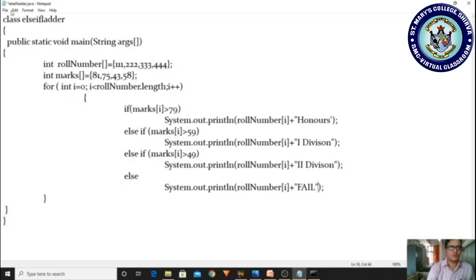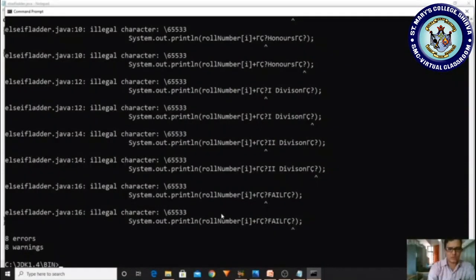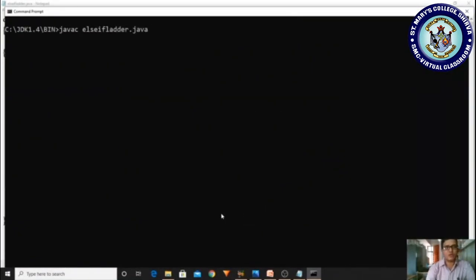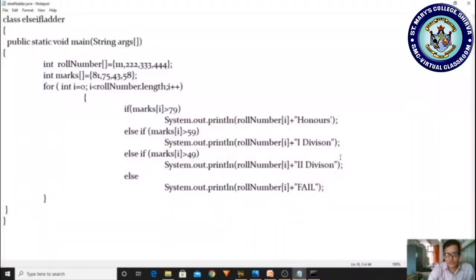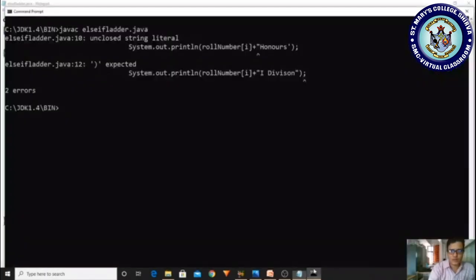Now I'm saving this file, coming to the editor, clearing the screen once again and compiling. Still it is having two errors. Yes, something is missed here, and because of that it is showing errors. I'm saving, coming here and compiling. Now it is not having errors, and we have to run.